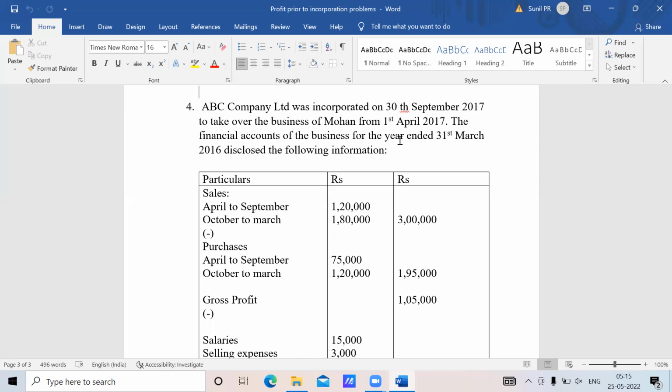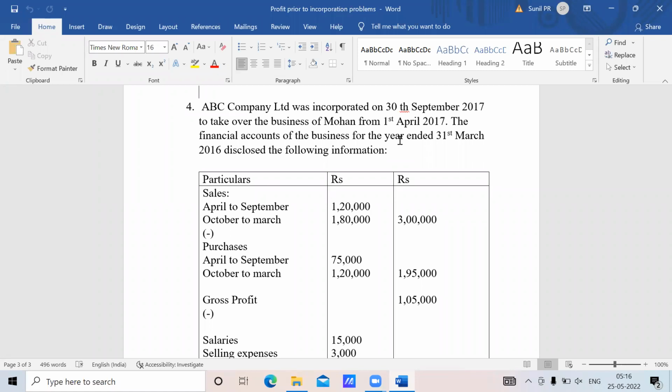Now we'll go for post-incorporation. What will be the year end? The year ended 31st March 2018, sir. The business was taken over on 1st April 2017, incorporated on 30th September 2017, and the financial accounts of the business are all closed on the year end of 31st March 2018, sir. I think 16 is a printing mistake. Yes, 16 is a printing mistake there.